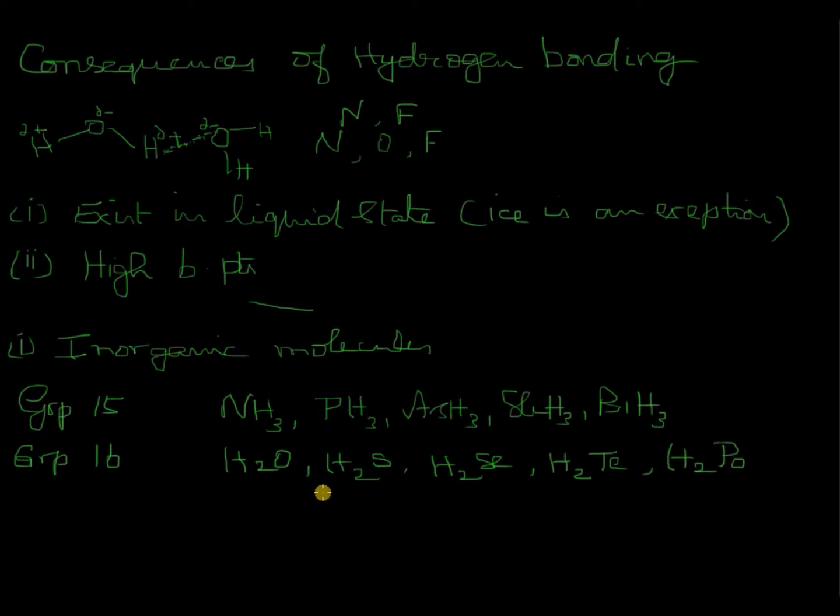What is the physical state of all these? These are all gases. Water is the only liquid. In fact, you might have had this reasoning question sometime. Among the hydrides of group 16, water is the only liquid while the rest are gases. The reason is the presence of hydrogen bonding in water.